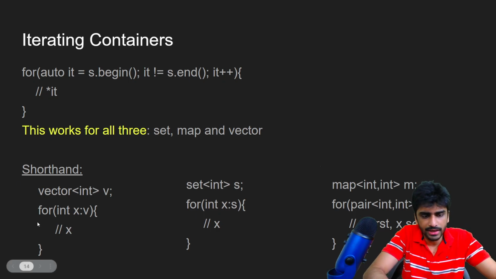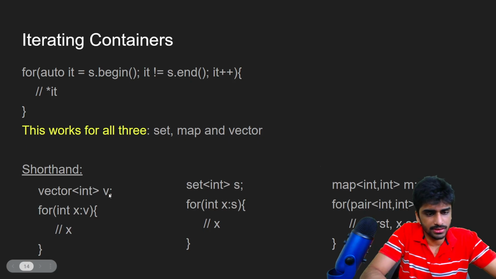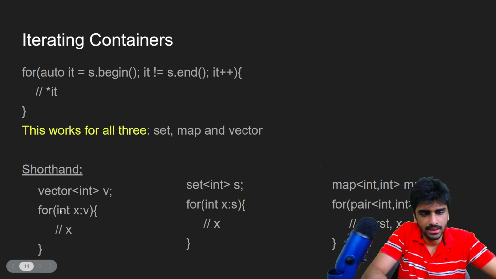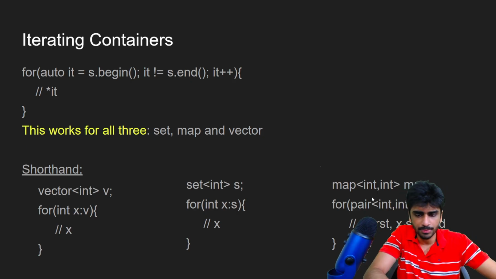And there's a shorthand also. You can just write it like this. This is like a for each loop in C++. For each x in v, we can do it like this. For each x in s, we can do it like this. And since the values in the map are stored as pairs of key comma value, instead of getting just ints, we have to put pair int here like this.